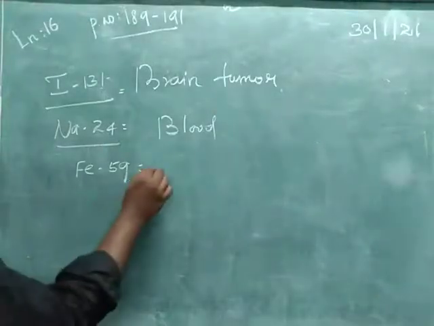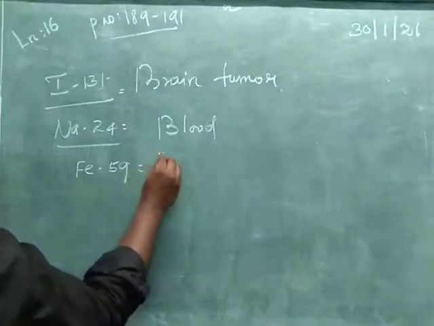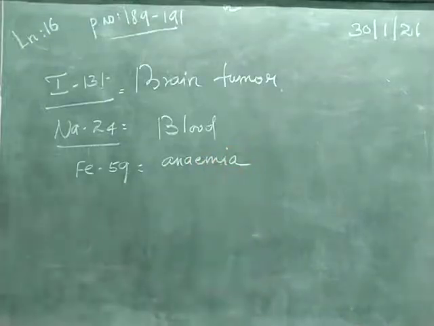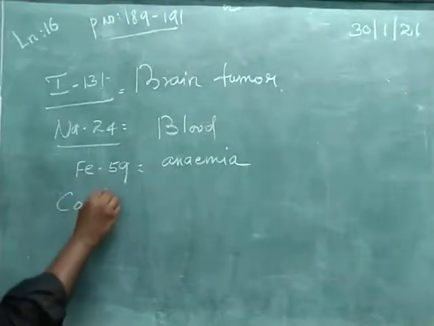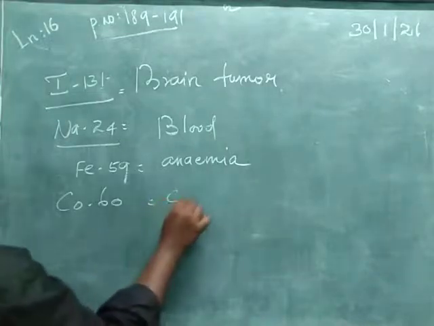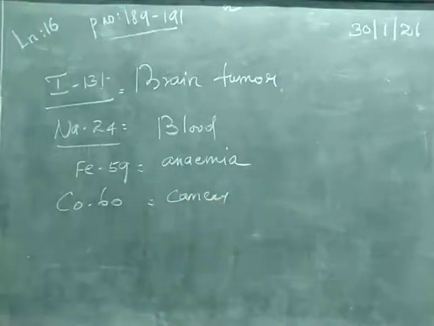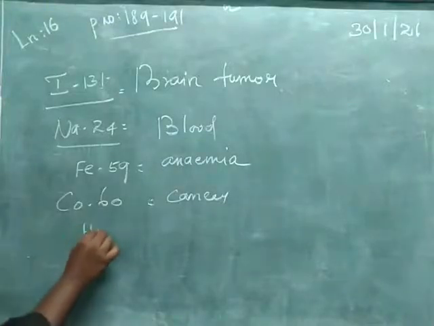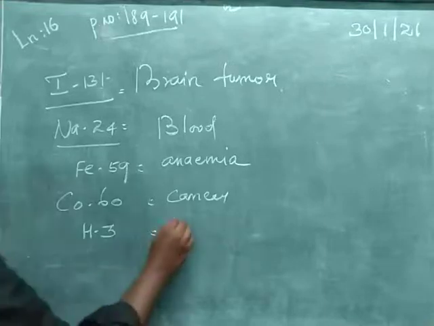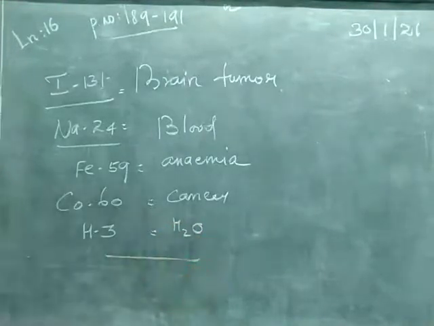Next, cobalt-60: diagnosis of cancer. Next, hydrogen-3: water content of the human body. With the help of these isotopes, we can find out which part is damaged in our body.